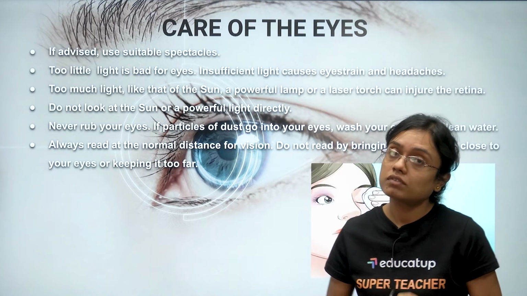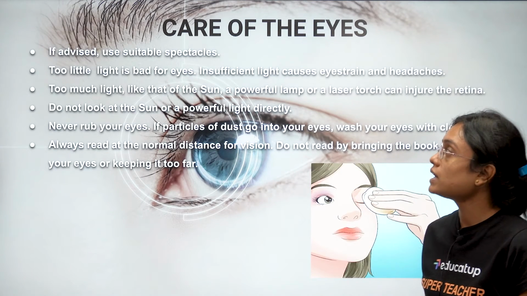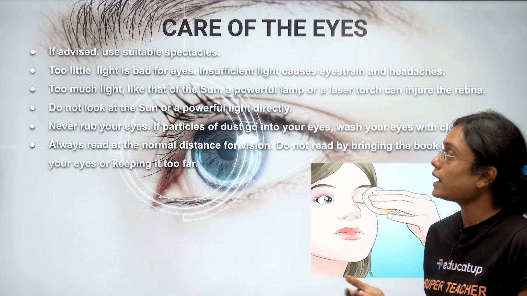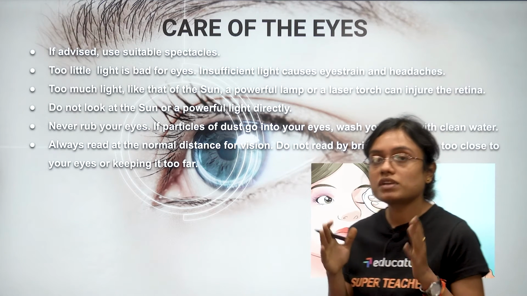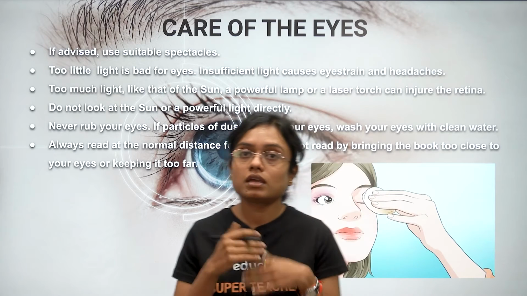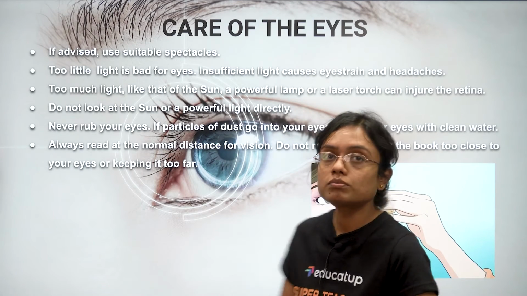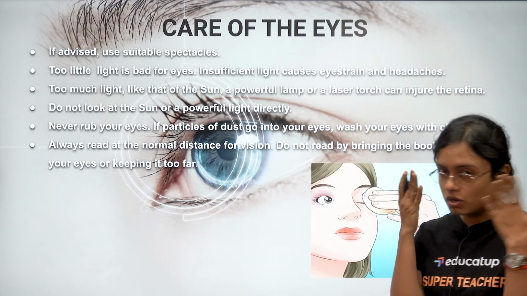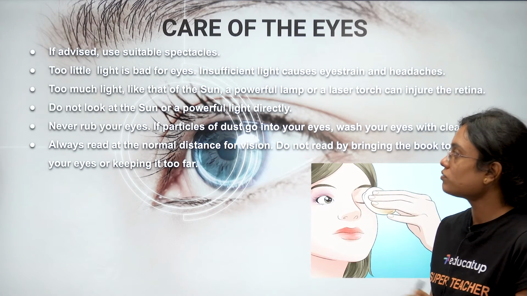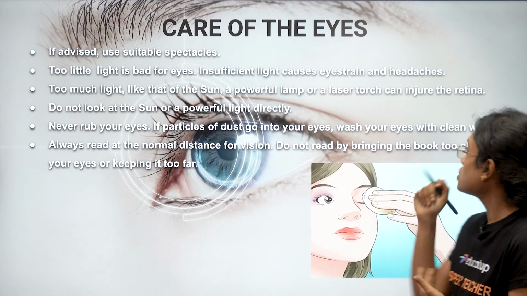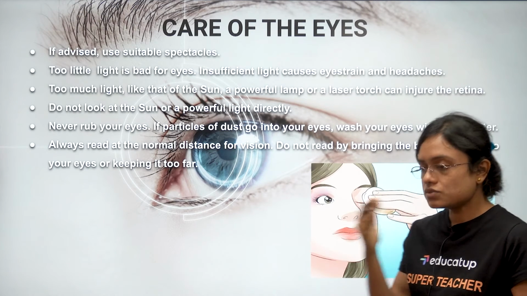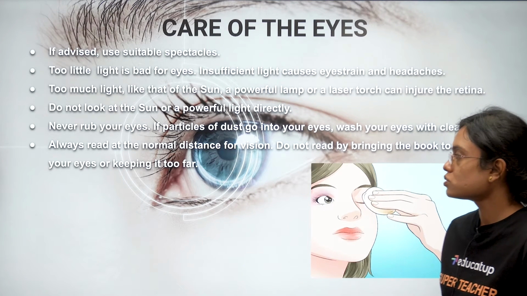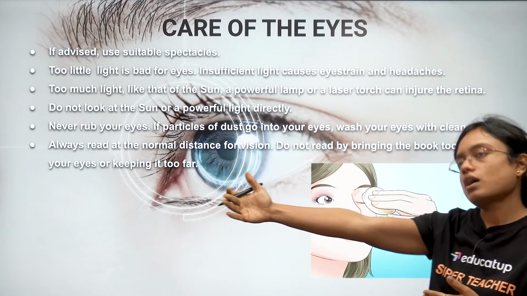Care of the eyes: we should always take care of our eyes. If advised, use suitable spectacles, like I am using. Too little light is bad for eyes. Always read, watch television, and do everything in an illuminated room. Do not look at the sun or a powerful light directly. Never rub your eyes with your hand. If particles of dust go into your eyes, wash your eyes with clean water. Always read at the normal distance for vision. Do not read by bringing the book too close to your eyes or keeping it too far. Don't do that.